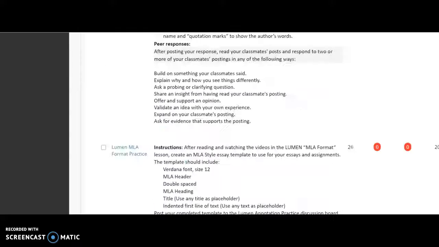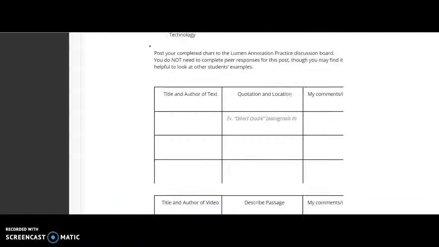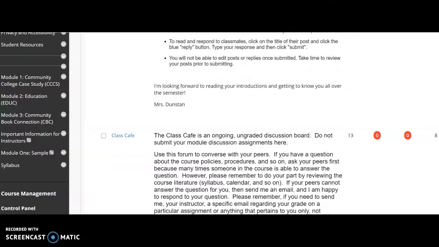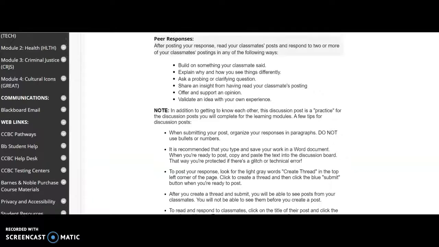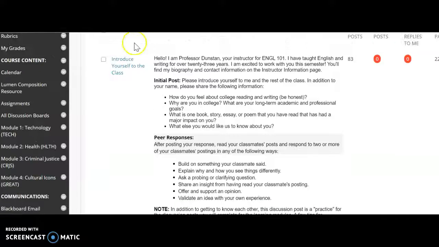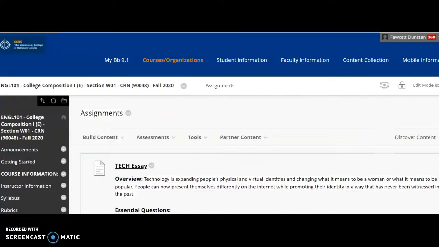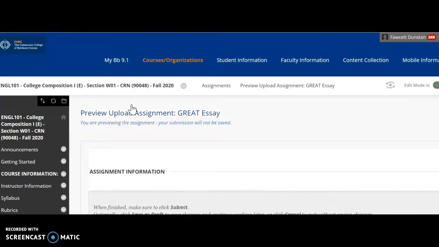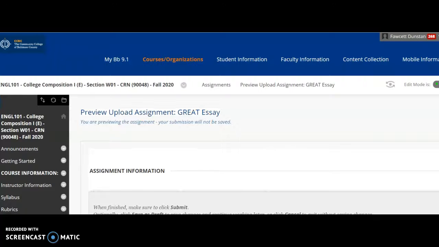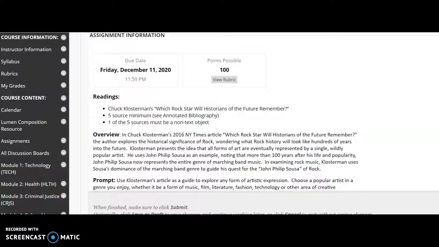in the Assignments tab. Just as you've been doing with the other essays, you will go to the navigation bar on the left side of your page in Blackboard. You'll go to Assignments, scroll down to find your assignment, which is the GREAT essay. Click on the link, upload your essay, and be sure to submit it.